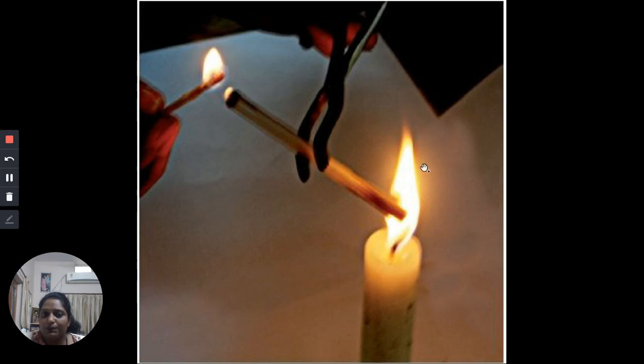When you keep it here, you will see it will become hot, but it will not have any kind of black appearance. Then take the second glass rod with the help of tongs and keep it near the luminous zone. This is the luminous zone, and when you keep it here, you see a black color appearance.